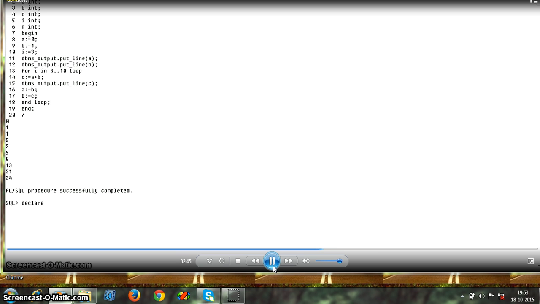Now I create one procedure program in PL/SQL, a cube program. I declare variable x in number data type.